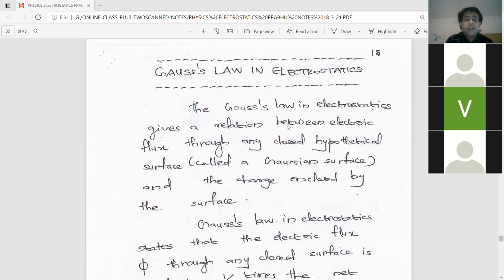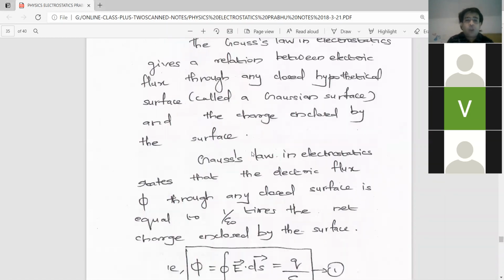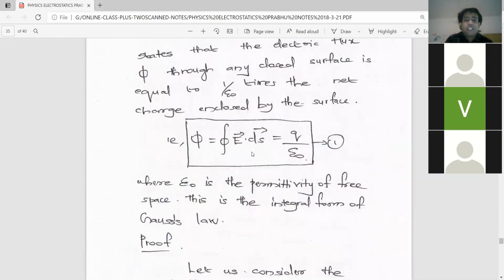So Gauss's law in electrostatics. As I already told you, when a definition or law comes, first it is better to remember the equation. From that equation, we can expand the definition. That is my idea for memorizing. So actually, Gauss's law in electrostatics relates the total electric flux. So what is total electric flux?